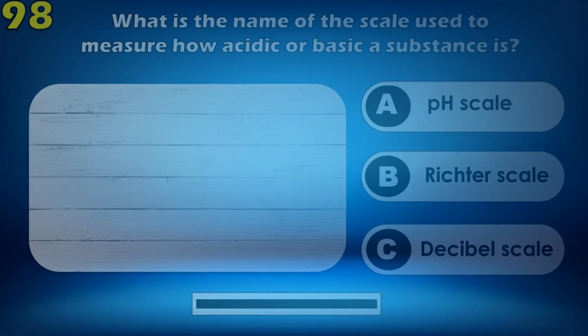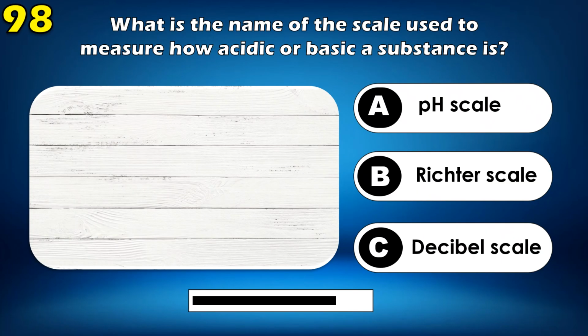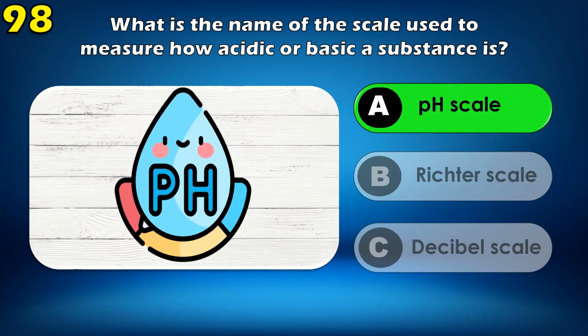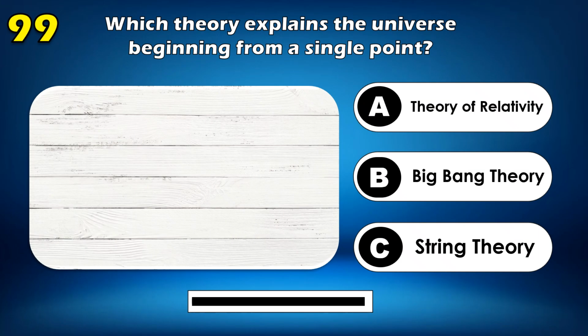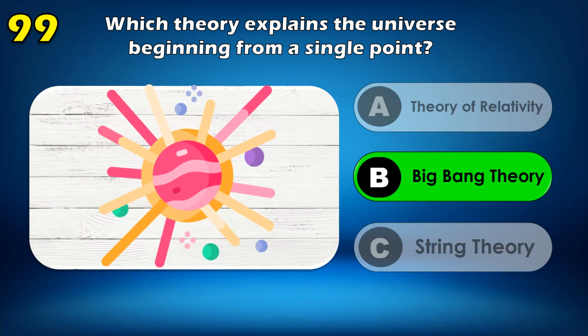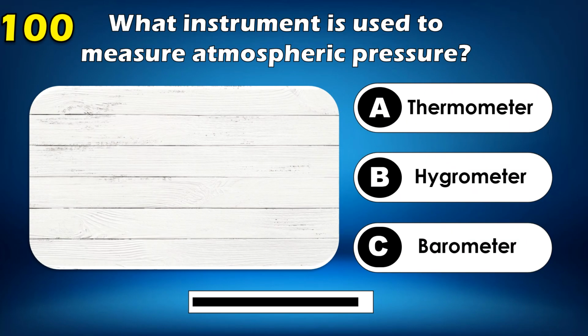Nucleus. What is the name of the scale used to measure how acidic or basic a substance is? pH scale. Which theory explains the universe beginning from a single point? Big Bang theory. What instrument is used to measure atmospheric pressure?